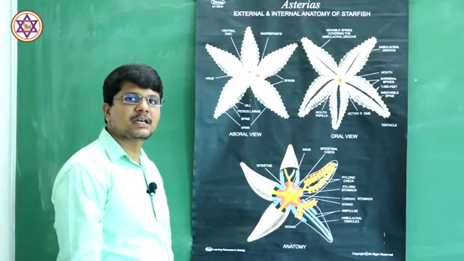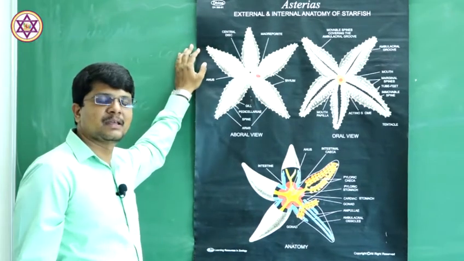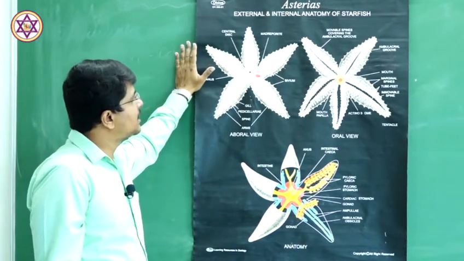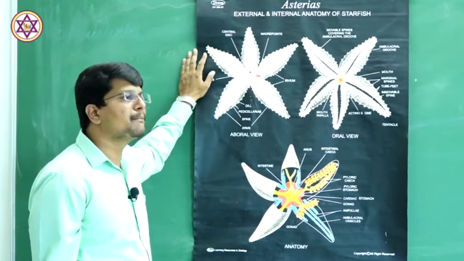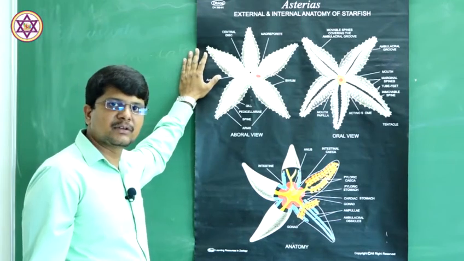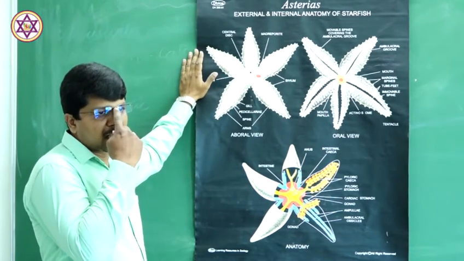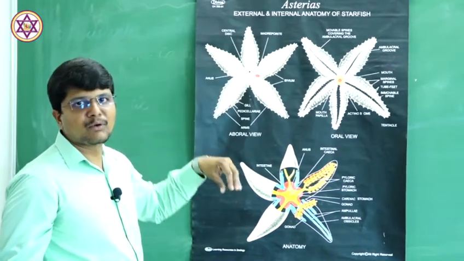Let us discuss the external morphological features of starfish. This species is exclusively marine and benthonic, which lives in sea water, and benthonic means a bottom dwelling animal. A bottom dwelling animal shows crawling movement.